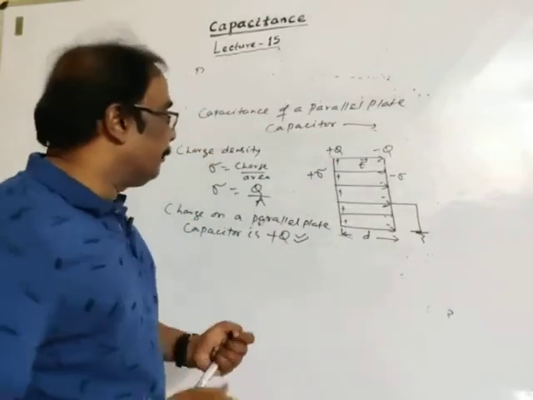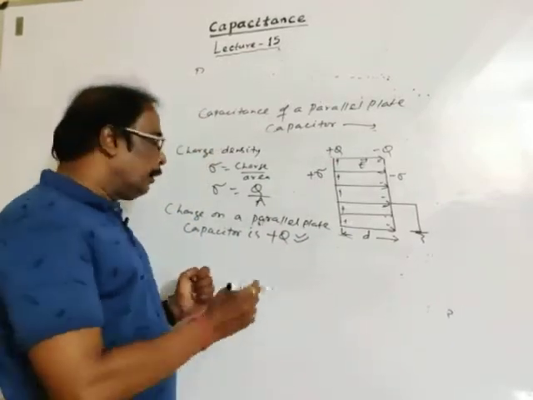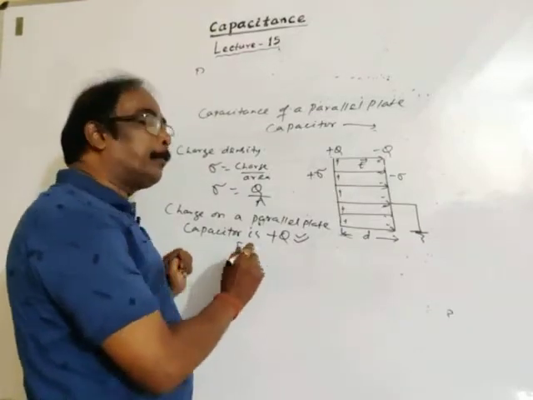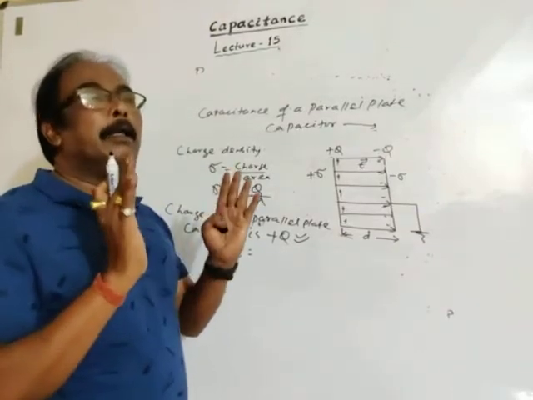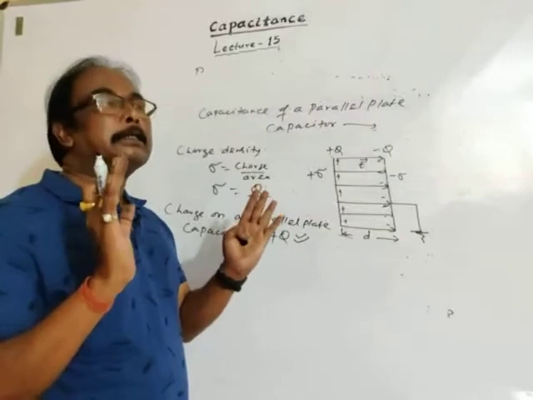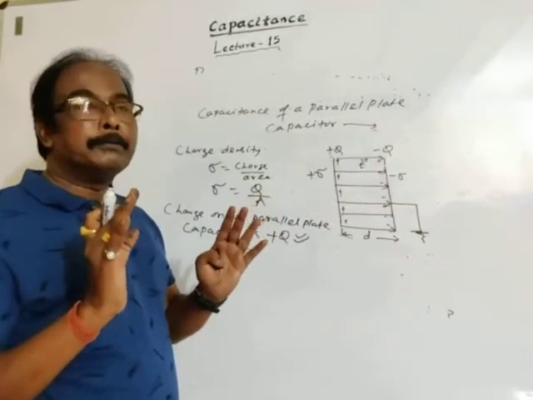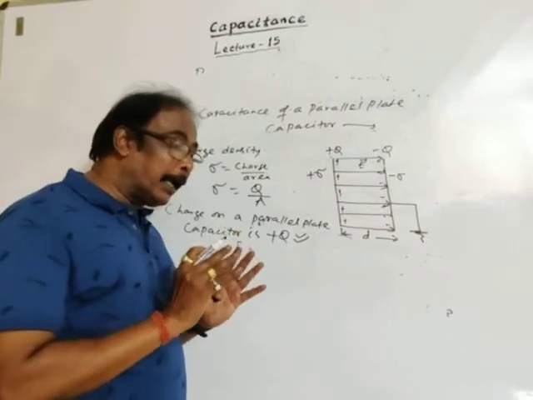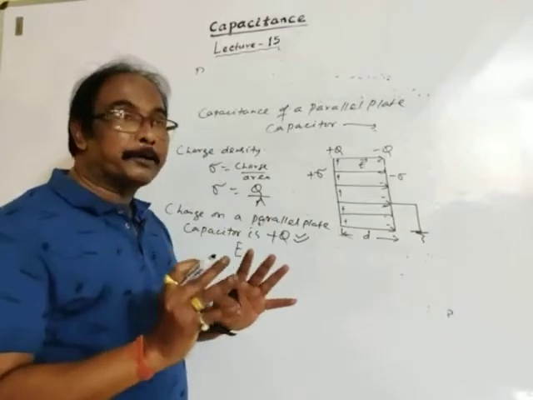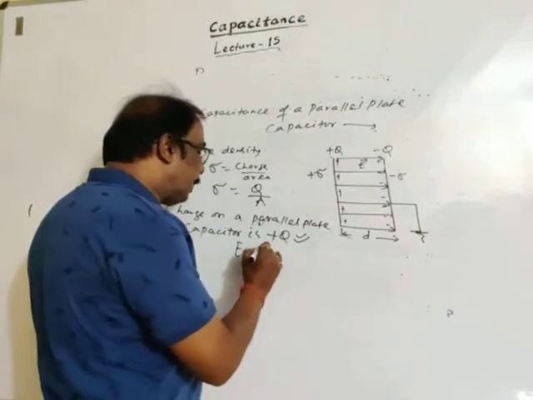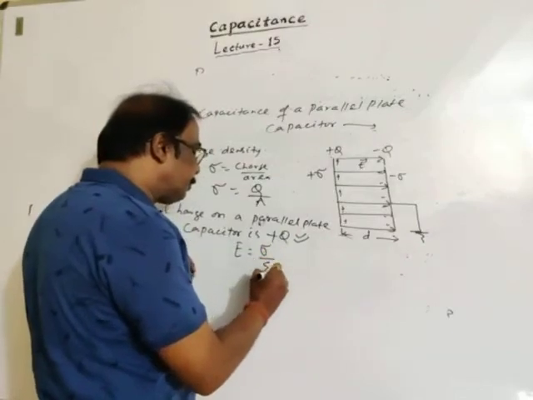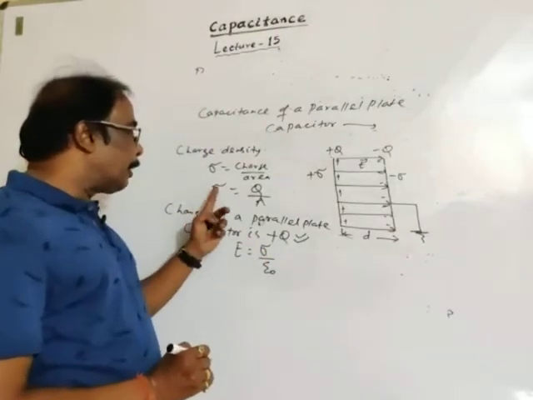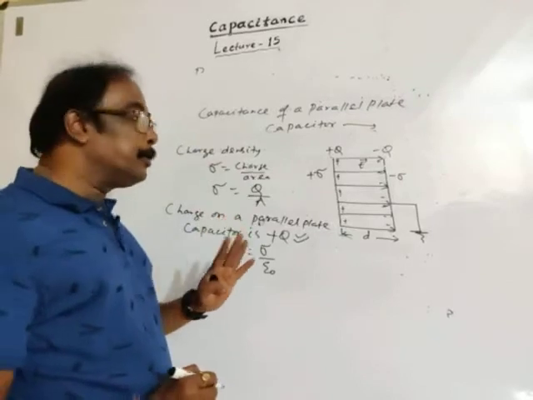Then, as we know, the electric field due to a conducting infinitely large area plate. You know the formula for electric field is sigma, the charge density, upon epsilon naught.